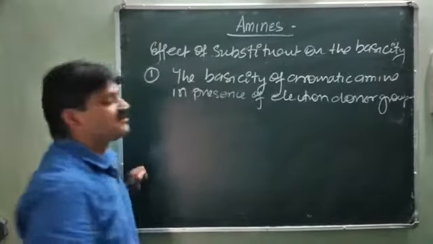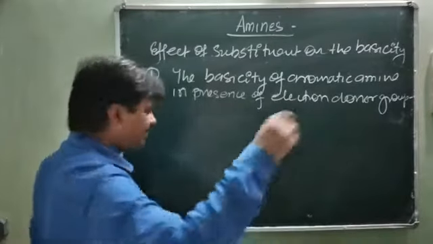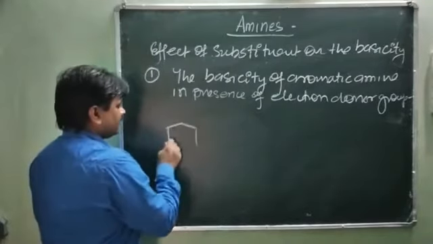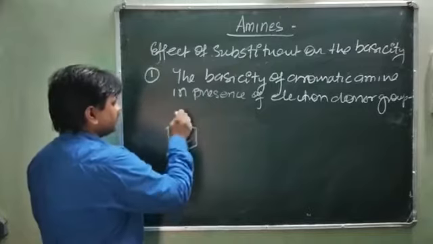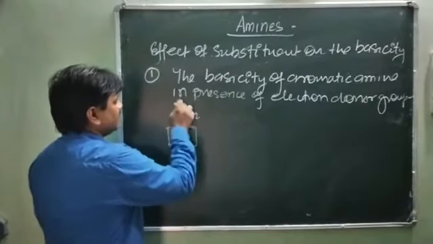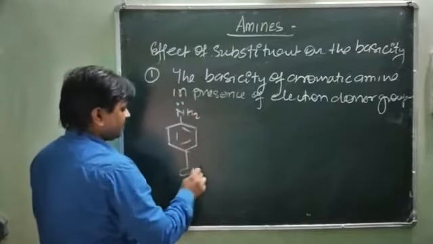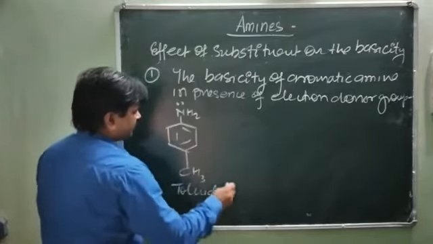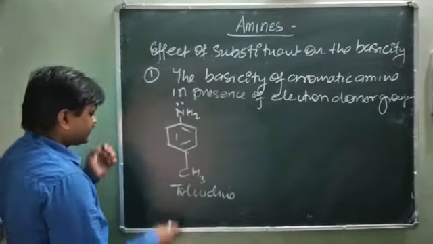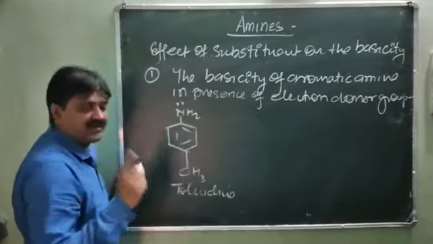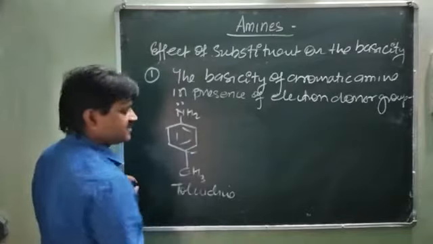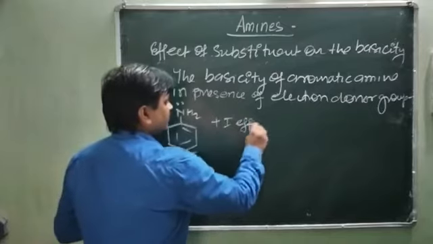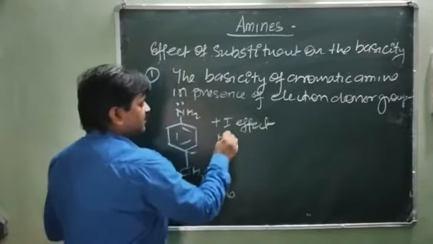Just like we are taking the example of toluidine. Toluidine, the effect is shown here. That is NH2 and the CH3 group. This is toluidine. So you will see here this CH3 group shows two effects whenever it is present at the para position. Which two effects? This is the plus I effect as well as hyperconjugation.